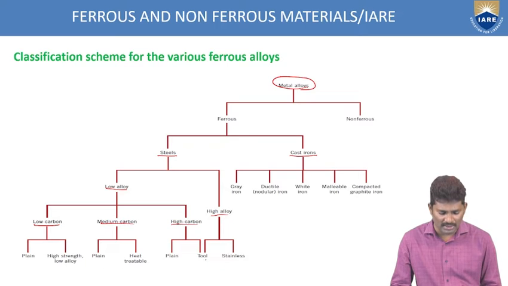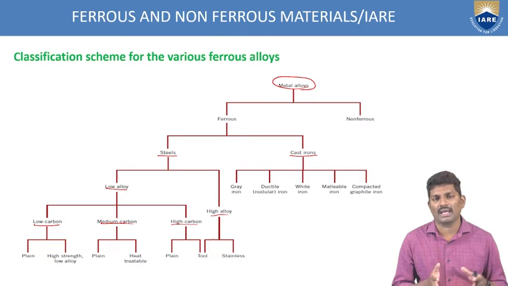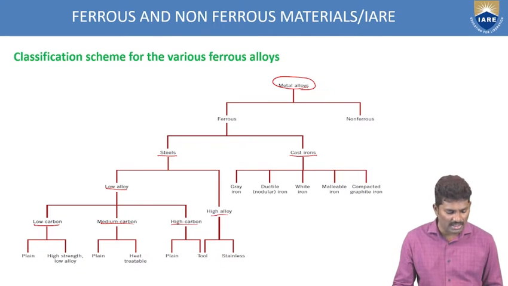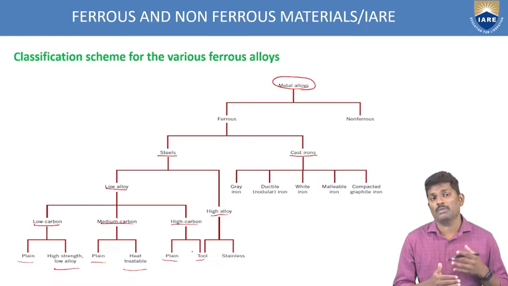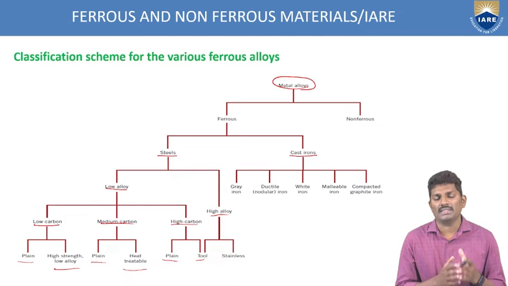And coming to high alloy, you have here tool and stainless steel. So again, these are classified based upon the composition. Now again, the low carbon is having plain and high strength alloy, and medium carbon is also having plain and heat treatable, and high carbon is having plain and tool. So depending upon the properties also, these steels have been subclassified or subdivided.